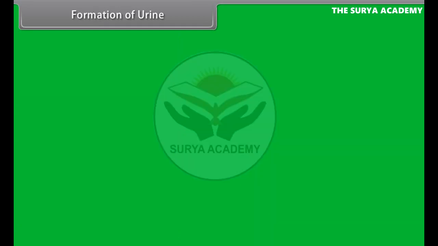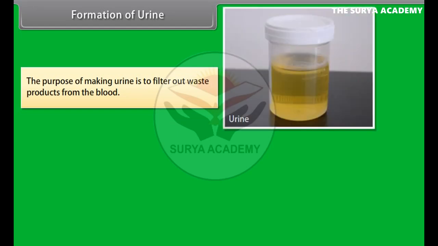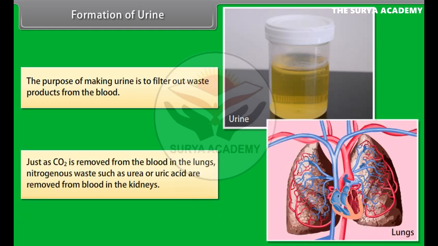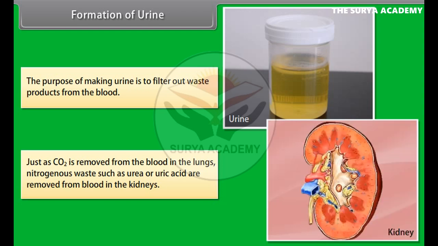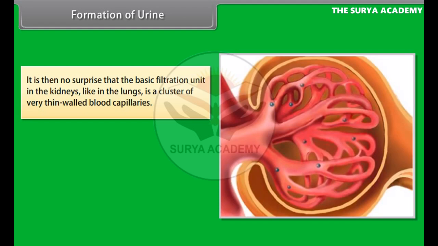Formation of urine. The purpose of making urine is to filter out waste products from the blood. Just as CO2 is removed from the blood in the lungs, nitrogenous waste such as urea or uric acid are removed from blood in the kidneys. It is then no surprise that the basic filtration unit in kidneys, like in the lungs, is cluster of very thin-walled blood capillaries.